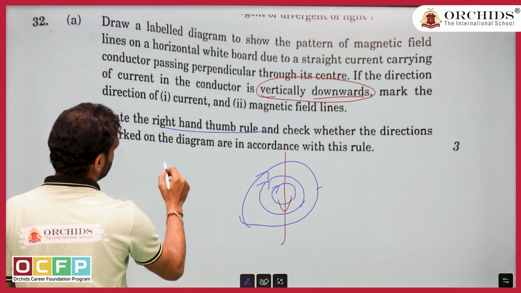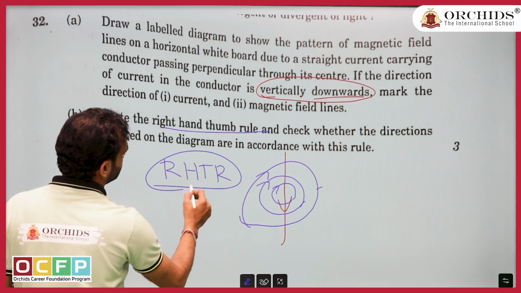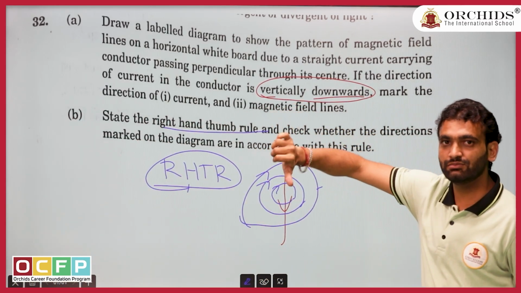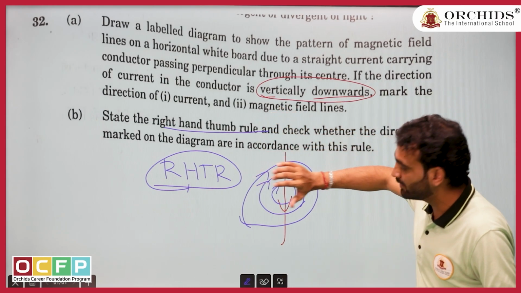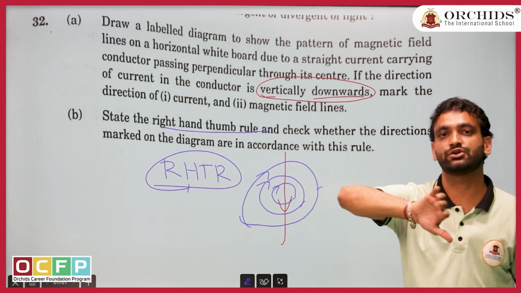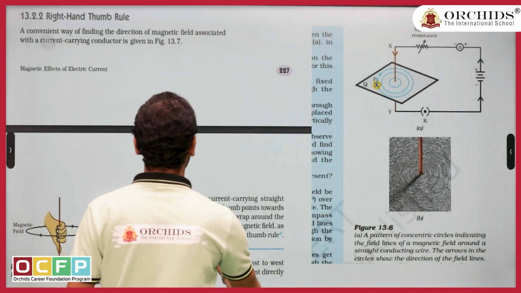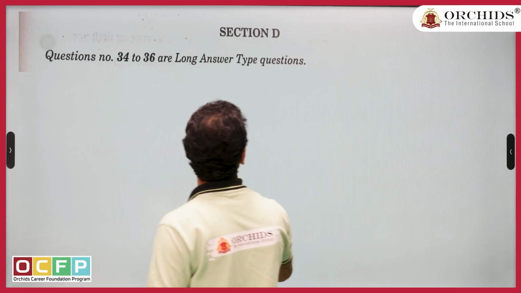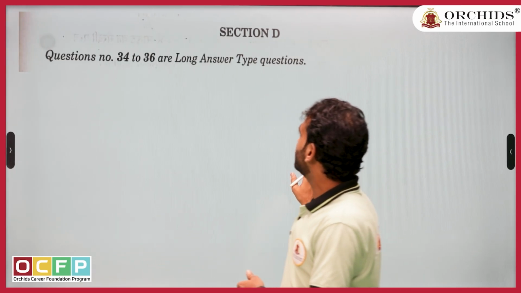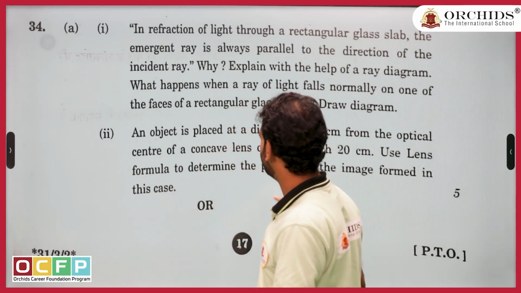But in the second part they ask what the right hand thumb rule is. So the right hand thumb rule is this only, what I just used. If the thumb is kept in the direction of the current, then the curled fingers show the direction of the magnetic field. I think again I'll repeat, simple question, direct question, not much effort needed. Now let us come to section D. Here only a few questions are asked, but easy questions. Let us see.